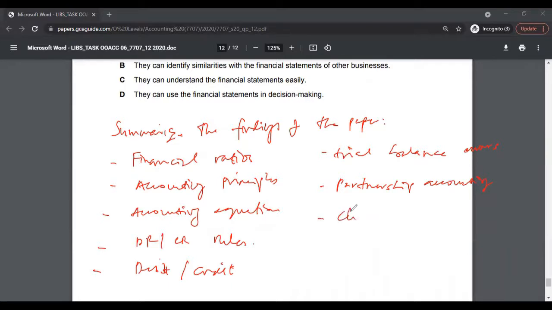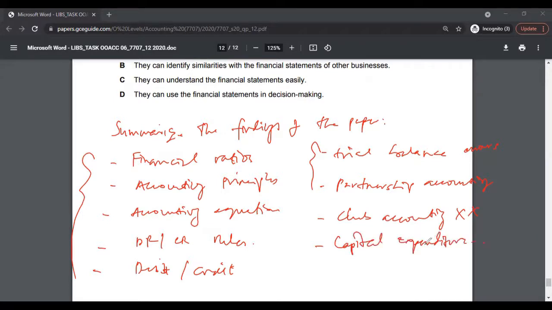In this paper, club accounting was not tested. So we did not have any question on club accounting. In future papers, you might have a question on club accounting. In this paper, these were fairly the common topics. You should know what is capital expenditure. You must know these sort of topics, and these three are, I would say, very, very important.